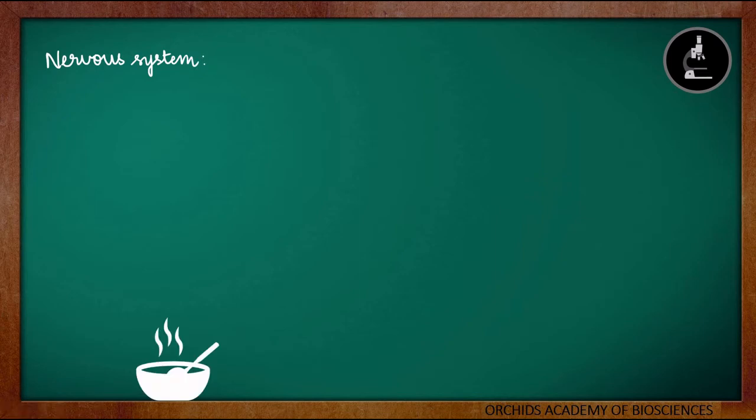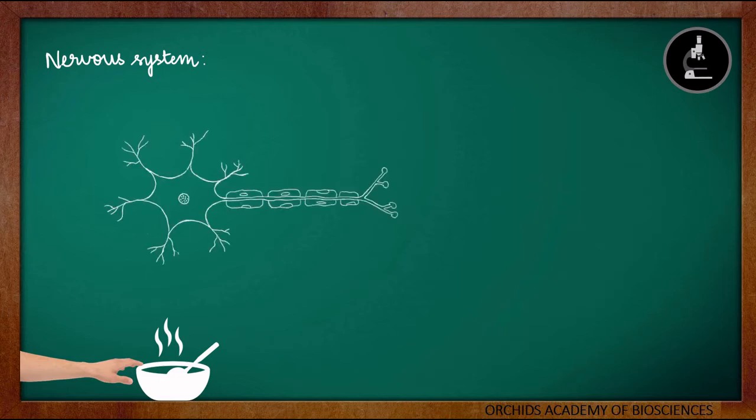Whenever we touch something hot, a hot pan or a hot dish, we immediately recognize it as hot. How do we recognize it? We have certain cells in our body which recognize it and sense this information, and in return we respond to it and remove our hands. So these cells are called neurons, and neurons are the basic structural and functional unit of our nervous system. So let us study about these neurons.